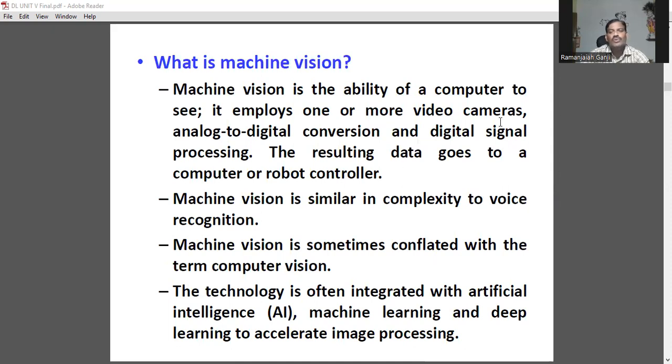It employs one or more video cameras, analog to digital conversions, and digital signal processing. The resulting data goes to a computer or robot controller. Machine vision is similar in complexity to voice recognition. Basically, machine vision and voice recognition applications are very difficult to handle, because voice recognition may not be a single area. Different people, different pronunciations, different terminologies may be produced. This technology is going to be integrated with artificial intelligence and deep learning to accelerate image processing.